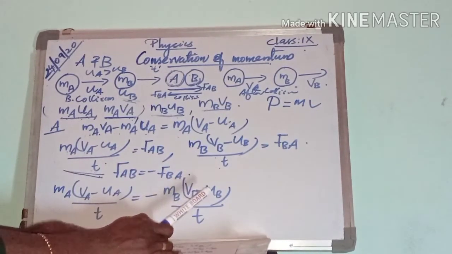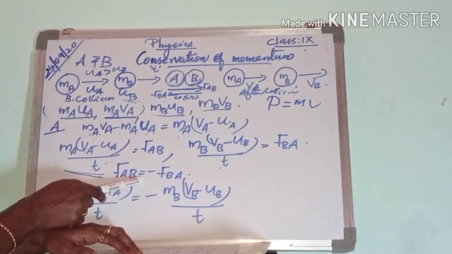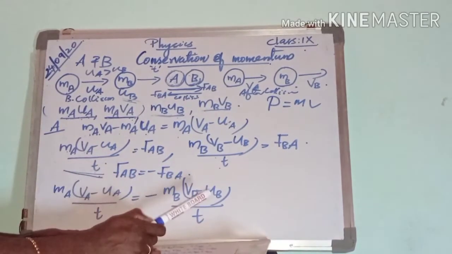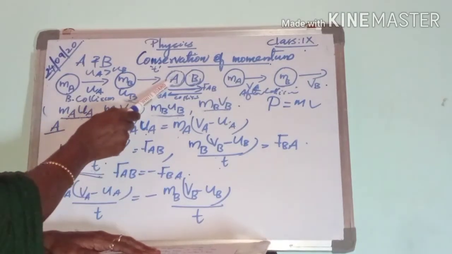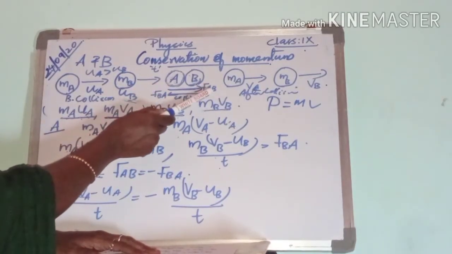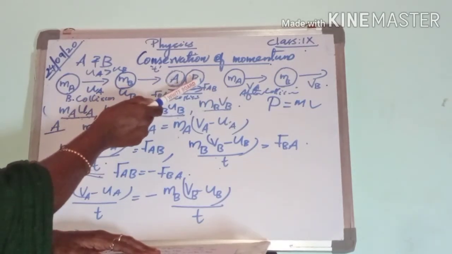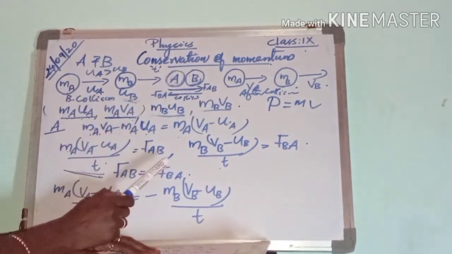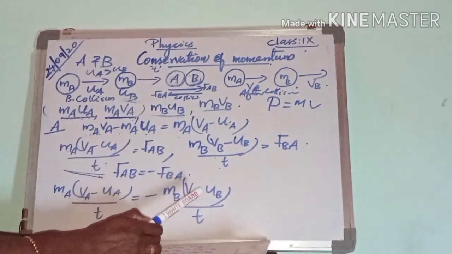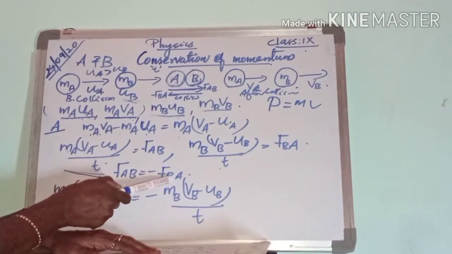The next, by Newton's third law, FAB is equal to minus FBA. That we already learned. The force exerted by ball A on ball B is FAB, and the force exerted by ball B upon ball A is FBA. These two forces are equal and opposite, so we can write FAB is equal to minus FBA.